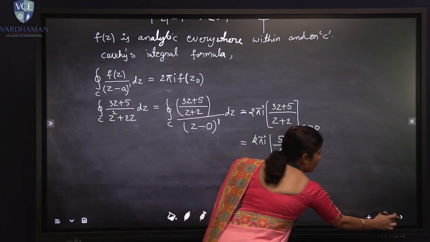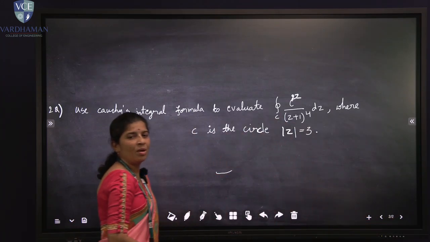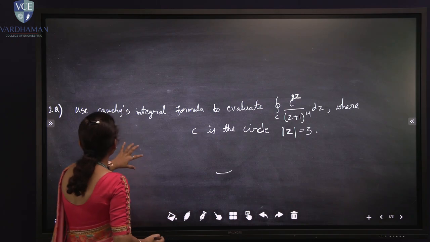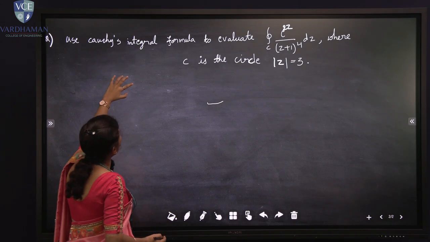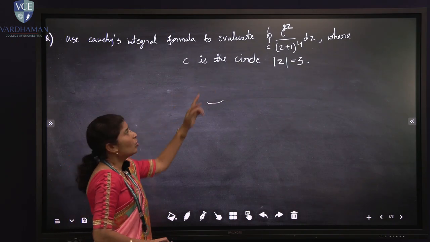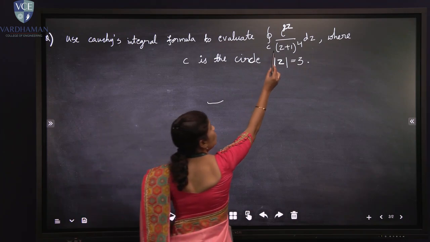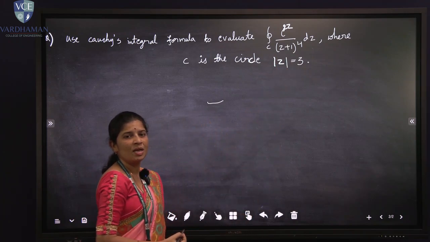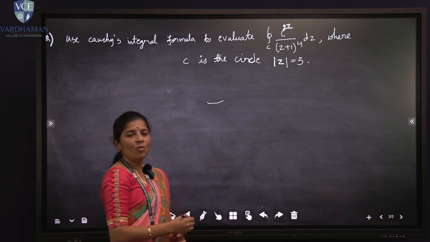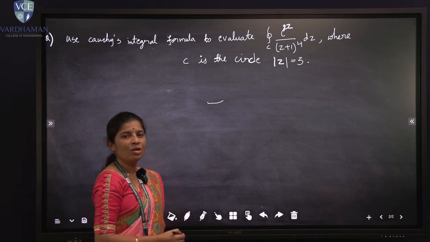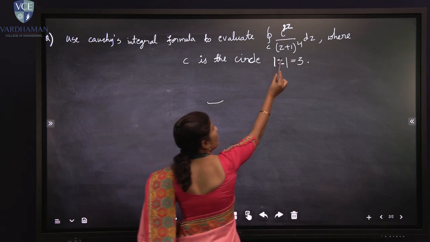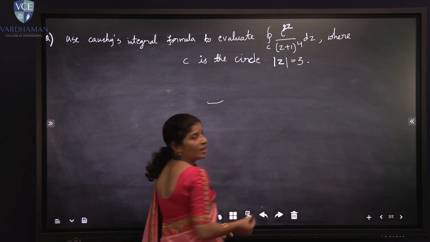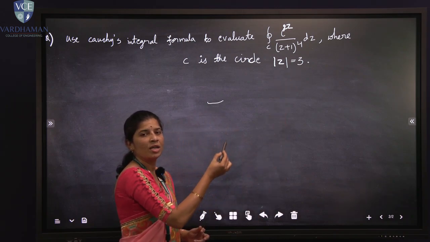Now we will discuss the second problem, order n. Using the Cauchy integral formula we have to evaluate the contour integral of e raised to 2z upon z plus 1 whole raised to 4. In the first problem I explained that the singularity from the denominator had order 1, and here, if we calculate the singularity from the denominator, the singularity order is 4.